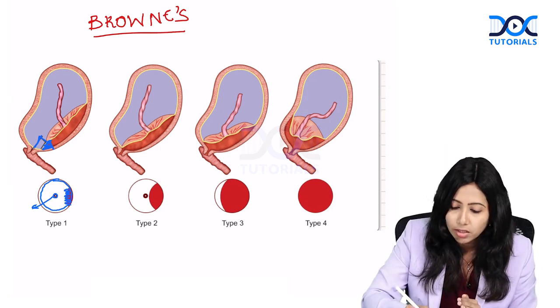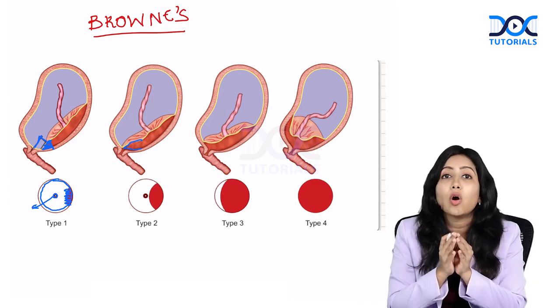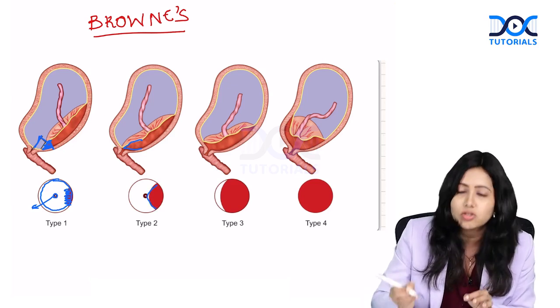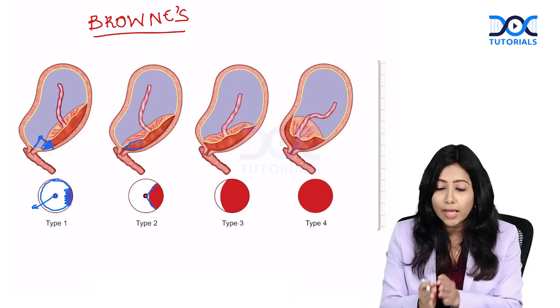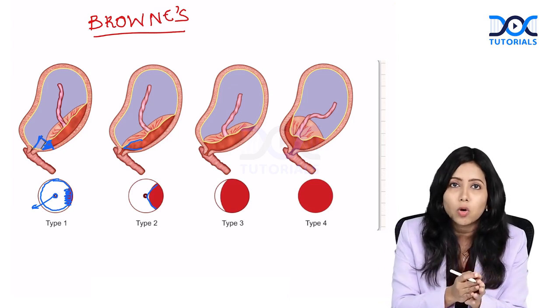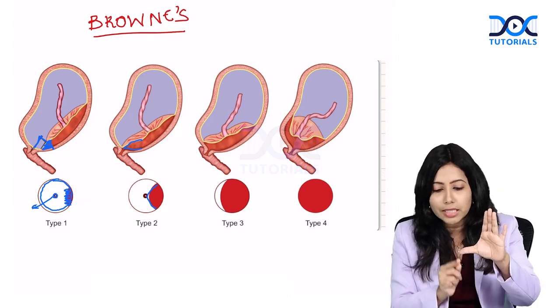In the next one, type 2, the placenta is reaching up to the internal os, but it is not covering the internal os. It is just touching the internal os. Whereas in type 3, it is covering over the internal os, but not when the cervix is fully dilated. Suppose the internal os is here.